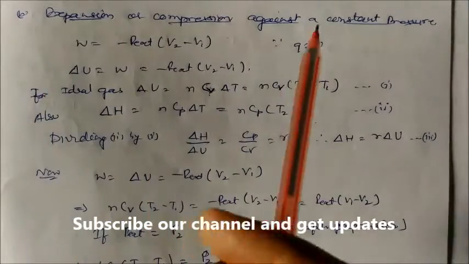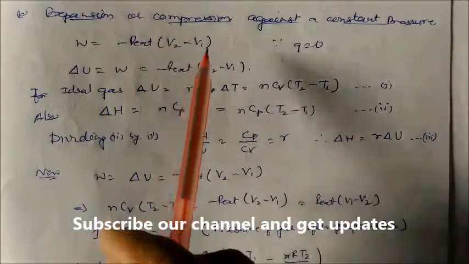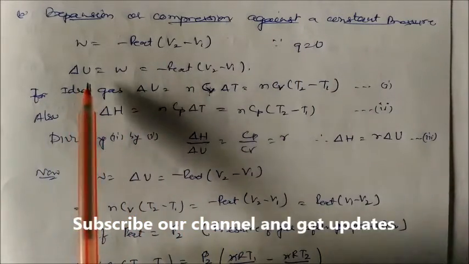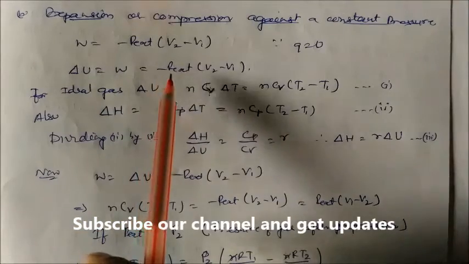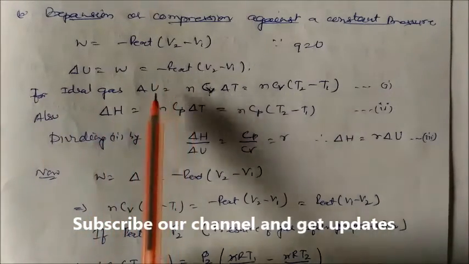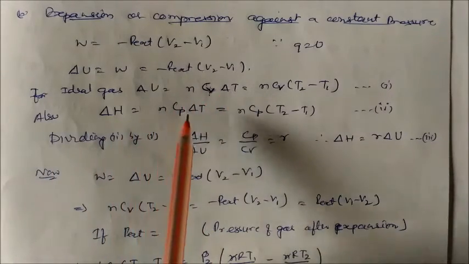Now, compression or expansion against a constant pressure. Work done is equal to minus external pressure into change in volume, and for adiabatic expansion Q is 0. So we can write delta U is nothing but W, which is minus P external into (V2 minus V1). For the ideal gas, delta U is equal to n Cv into delta T, and delta H is equal to n Cp into delta T.